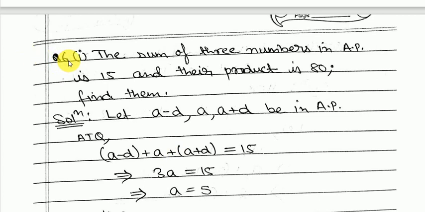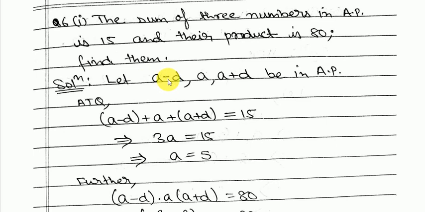Question number 6.1. The sum of 3 numbers in AP is 15 and the product is 80. Find them. So here they are saying that there are 3 numbers in AP and their sum is 15 and the product is 80. We have to find those 3 numbers. So let